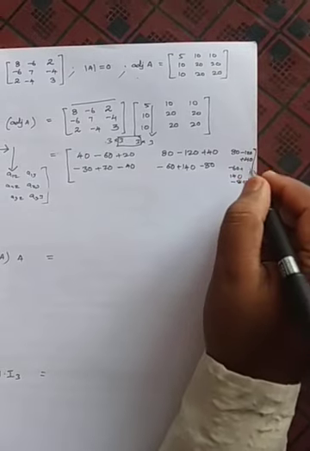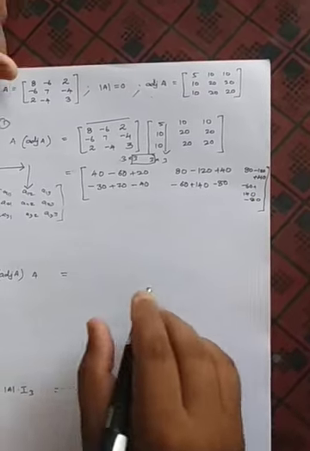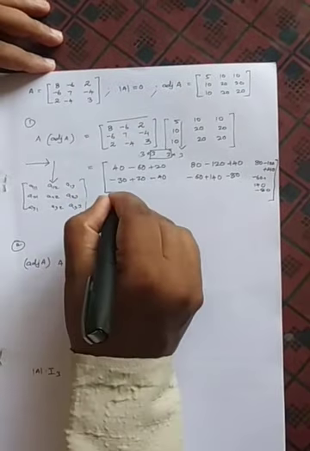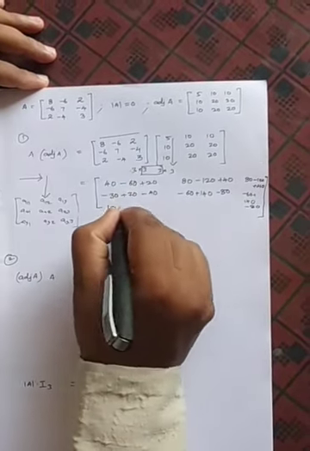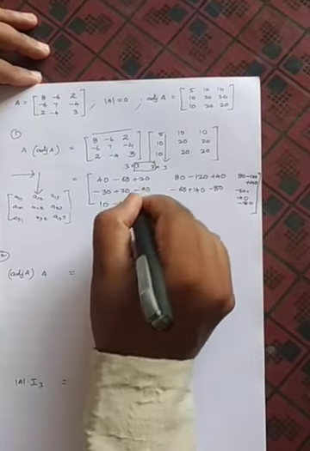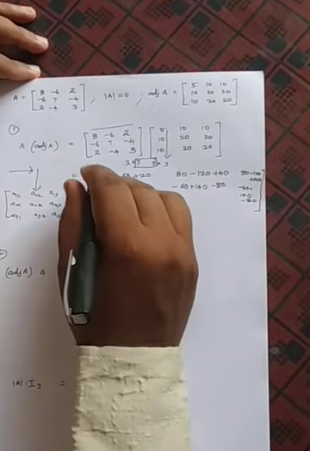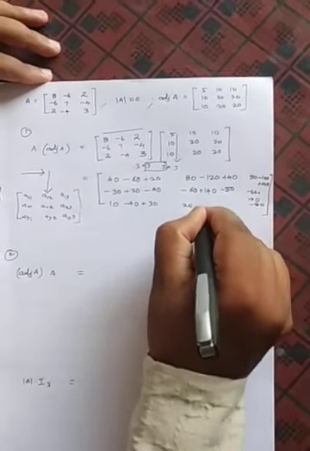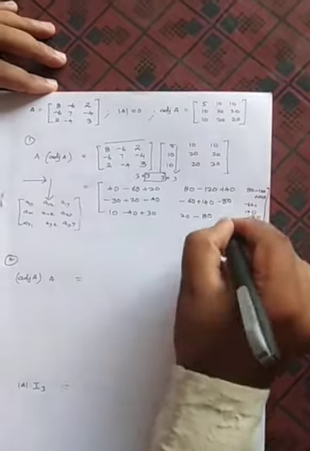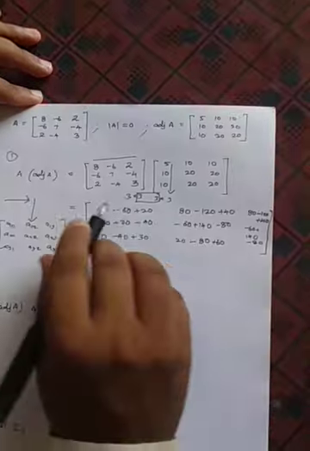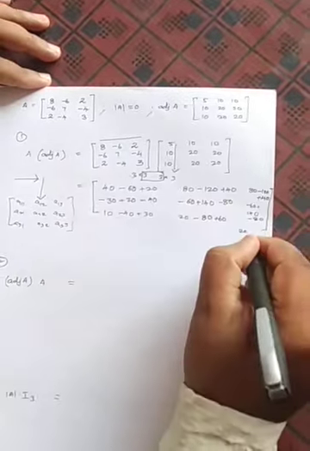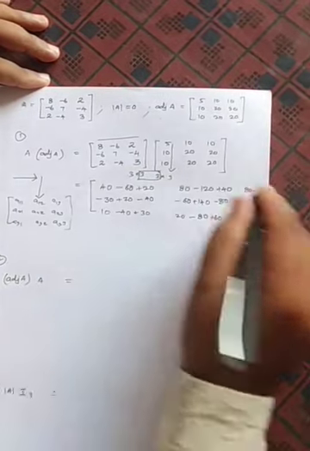This alone I have written like this because there is no space, so please adjust it. The next one, 2 5s are 10, and then minus 4 into 10 minus 40, then 3 10s are plus 30 will come. Similarly this one, 2 10s are 20, minus 4 20s are 80 will come, then 3 20s are plus 60 will come. Finally the last, 2 10s are 20 will come, minus 4 20s are minus 80 will come, 3 20s are plus 60 will come.